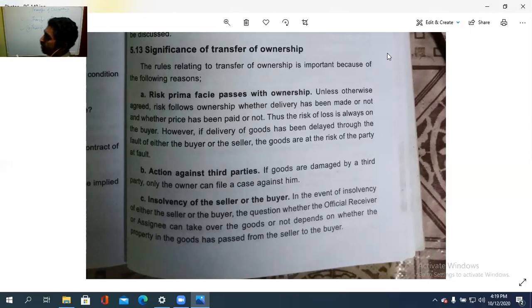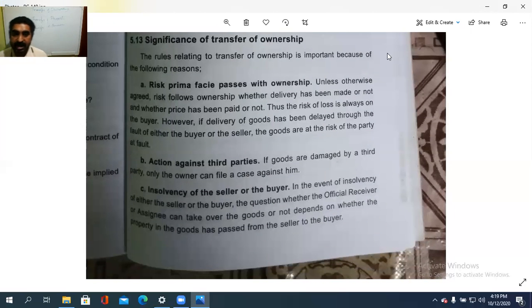If a third party makes a default, a failure to do so, or causes damage, the owner can file a case against him. And insolvency of the seller or the buyer.